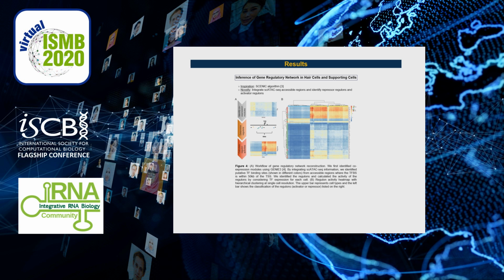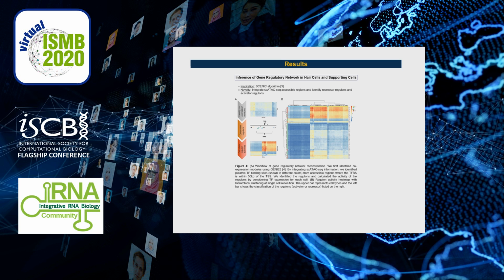Secondly, by integrating single-cell ATAC-seq information, we identified putative TF binding sites from accessible regions where the TF binding site is within 50 kb of the TSS. Based on that, we identified regulons, which are groups of genes that are regulated as units. Then we calculated the activities of the regulons by considering TF expression for each cell.